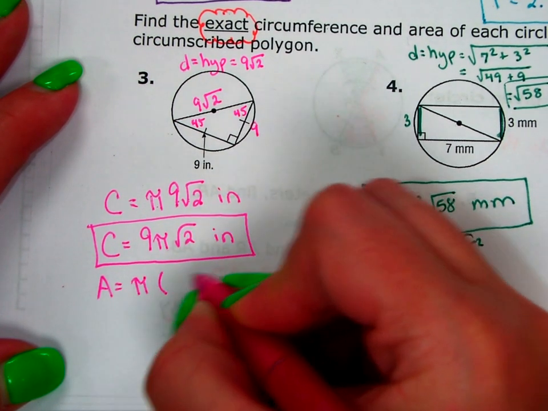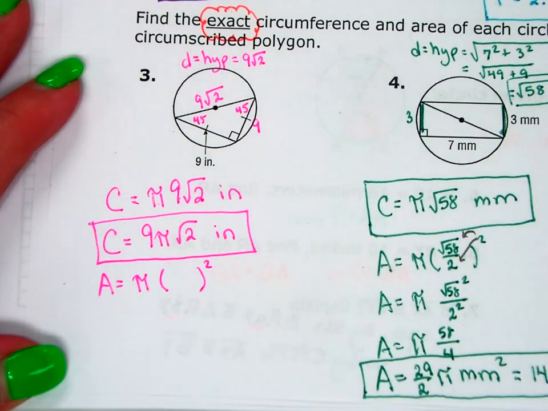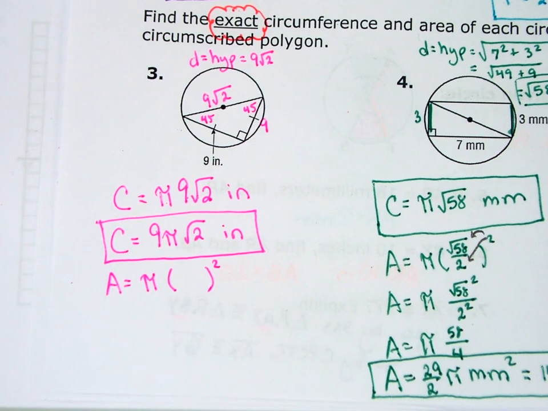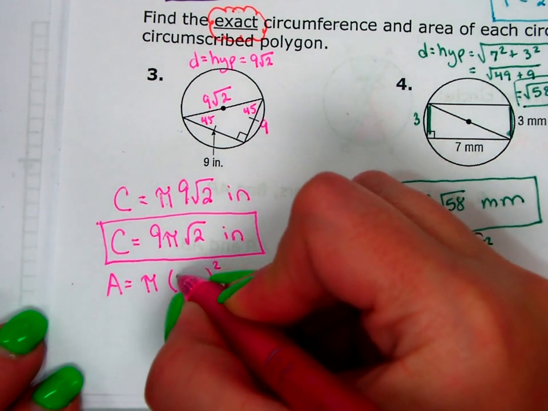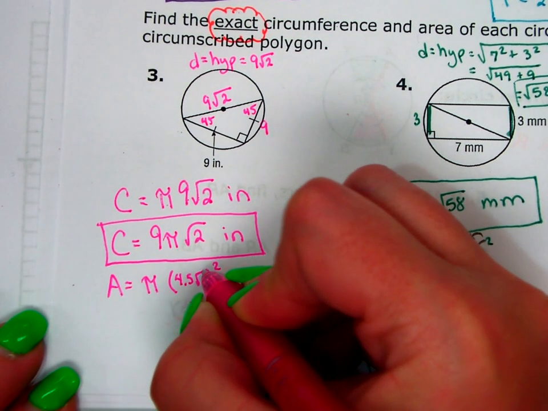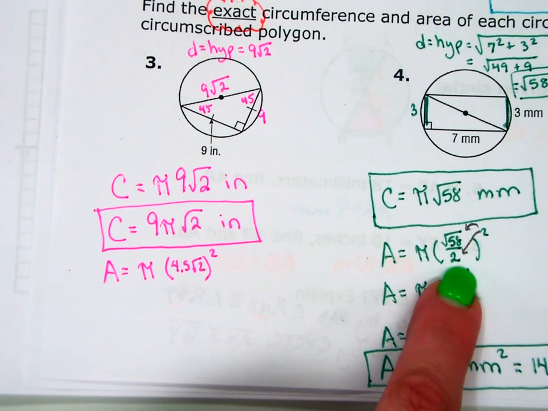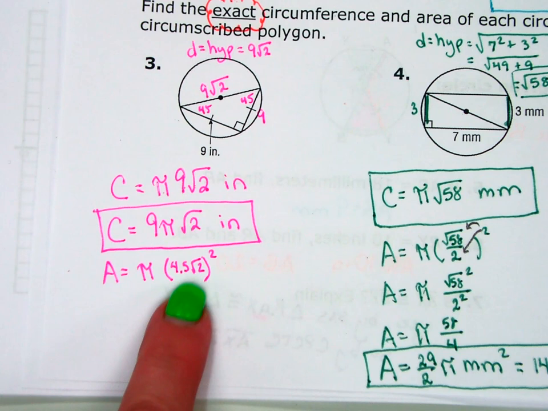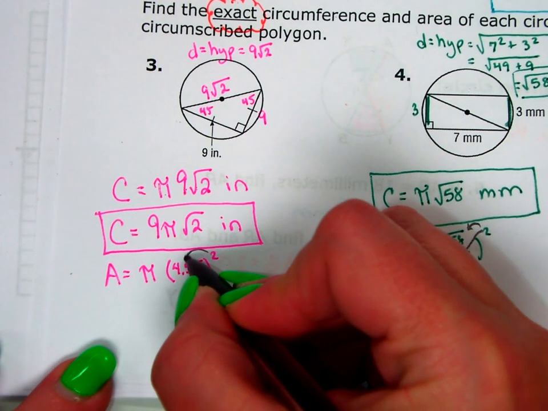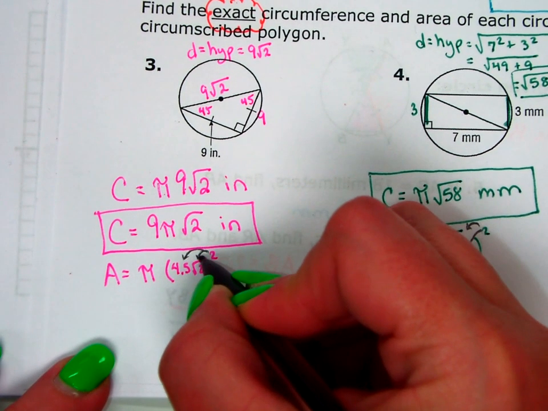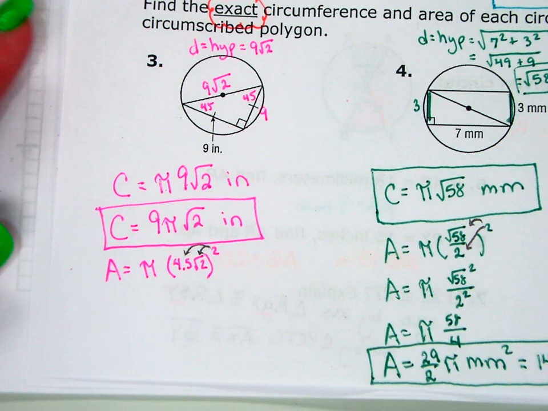Area equals pi r squared. So if all the way across my diameter is 9 square roots of 2, what's only halfway across? 4.5 square roots of 2. So just like over here where when we square a fraction, if we square 2 things that are multiplied together, that square has to go to both the 4.5 and the square root of 2.